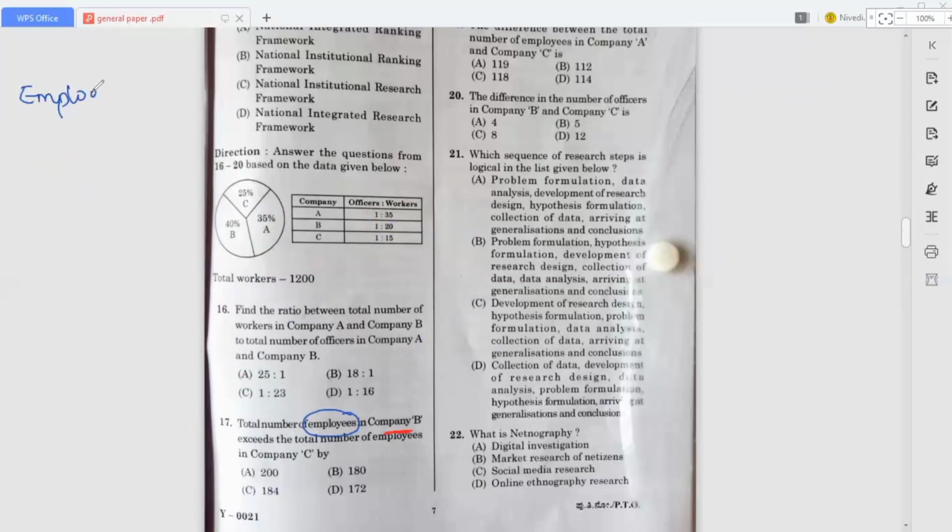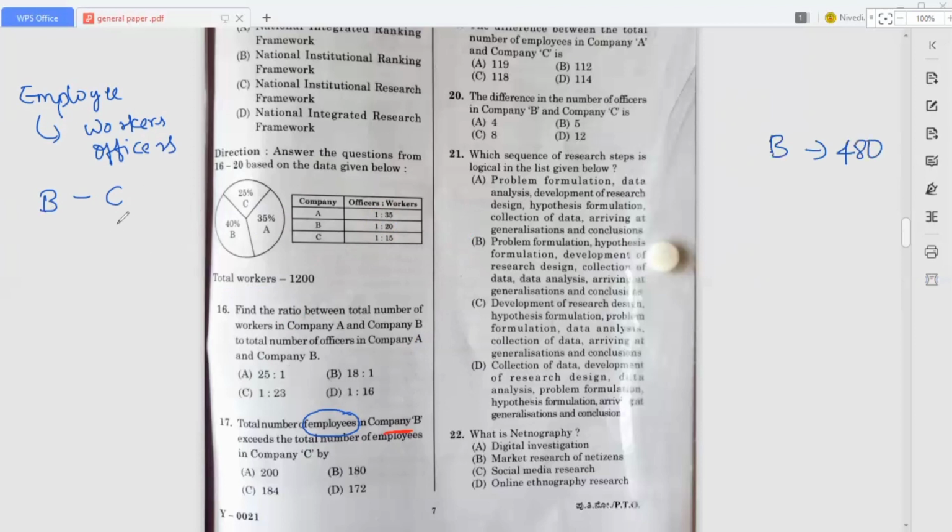In the employee, workers are also included, officers are also included, right? So that's why here we have to do B minus C. Okay, so in the last problem itself, we calculated B, right? In the B, we got 480.